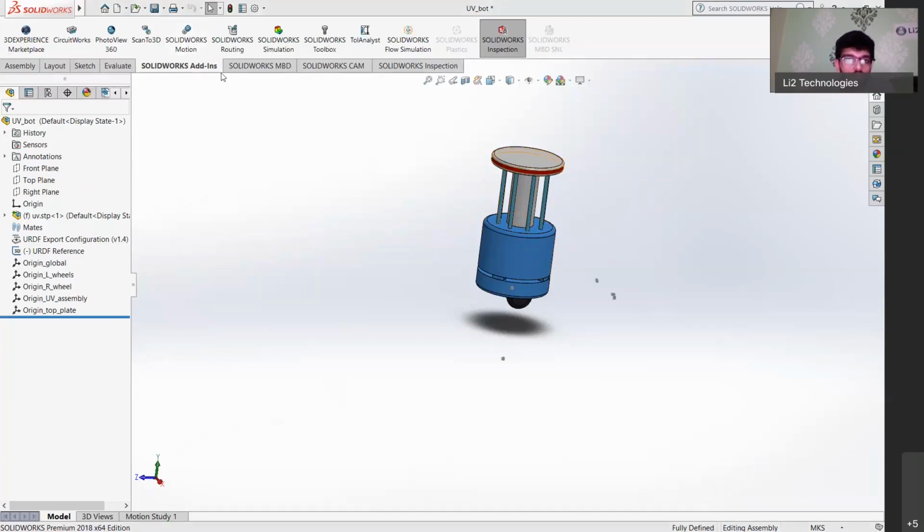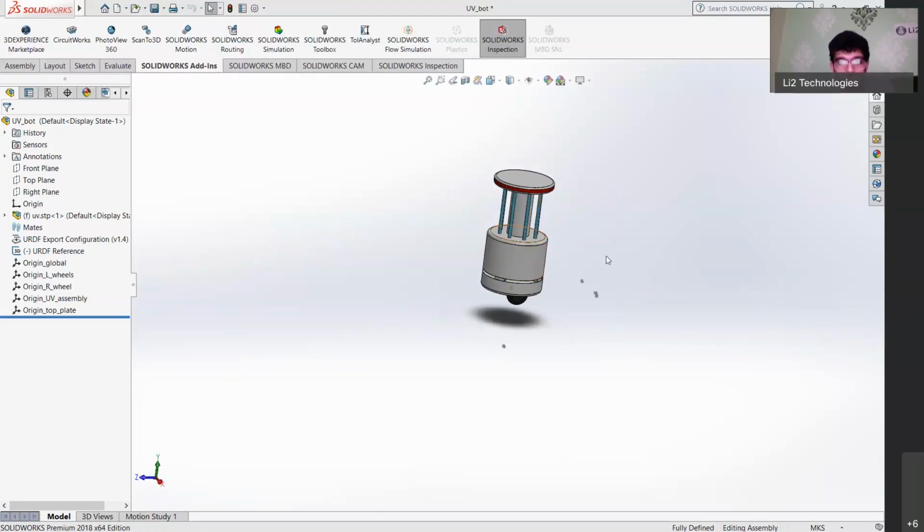Currently, I'm using SolidWorks version 2018, but the URDF converter works best in some of the older versions. So I would recommend, if you're trying this, you have to use SolidWorks 2014 or lesser than that. If you're into hardware design, someone was asking me, what is the scope of hardware design in robotics? SolidWorks is an important tool in case you want to go into hardware design, because you can develop your own structures and then convert them into URDFs, and then use that for your simulations, both kinematic as well as dynamic simulations. So that's just an overview of how that process happens.